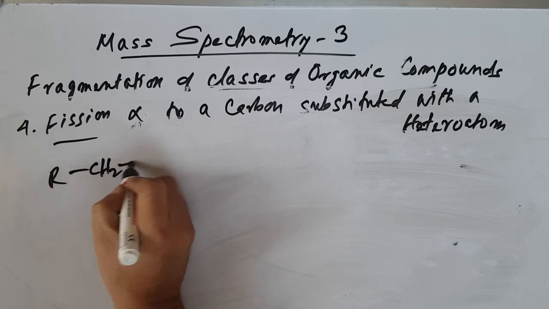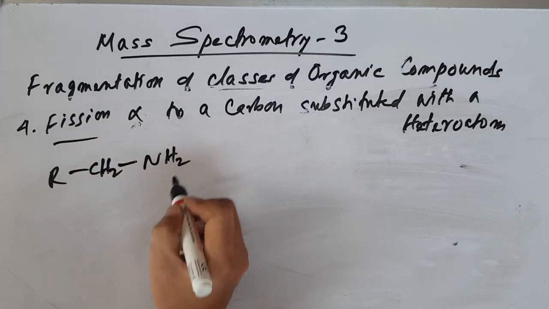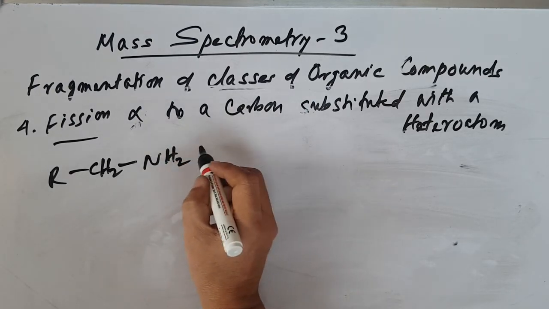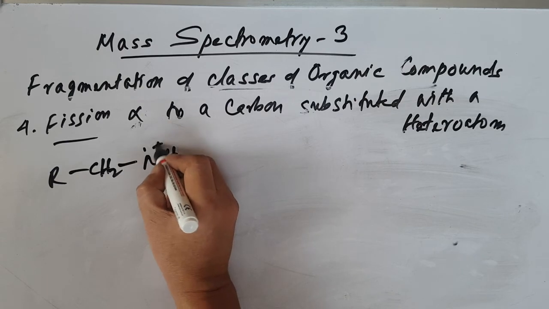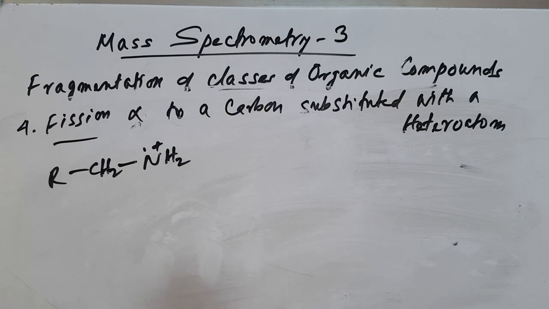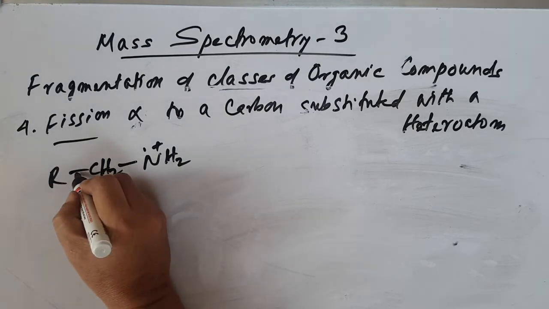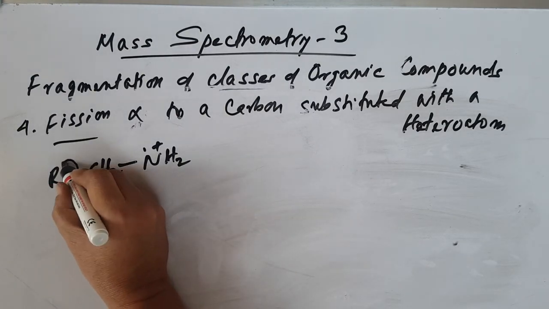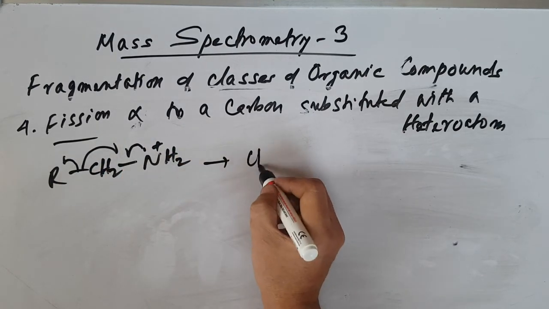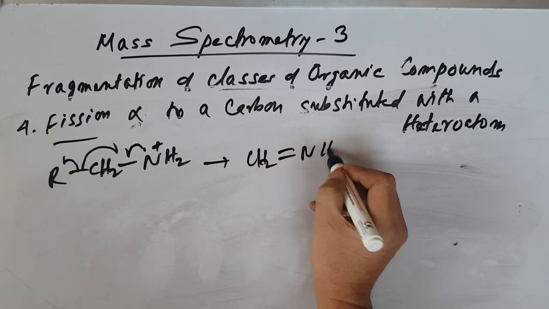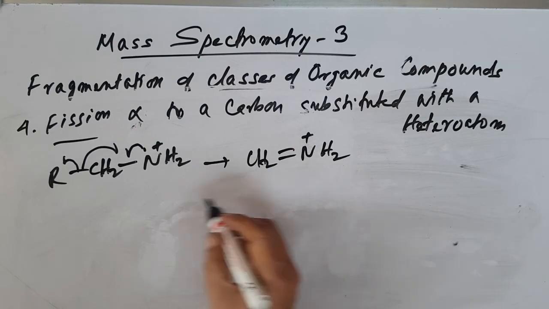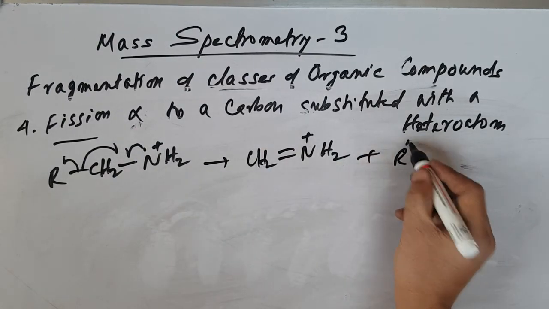Let's say R-CH2-NH2. After bombardment with high energy electrons, R is the longer chain, the bigger fragment, and it is lost. We get CH2 double bond NH2 with a positive charge, and the R radical is lost.